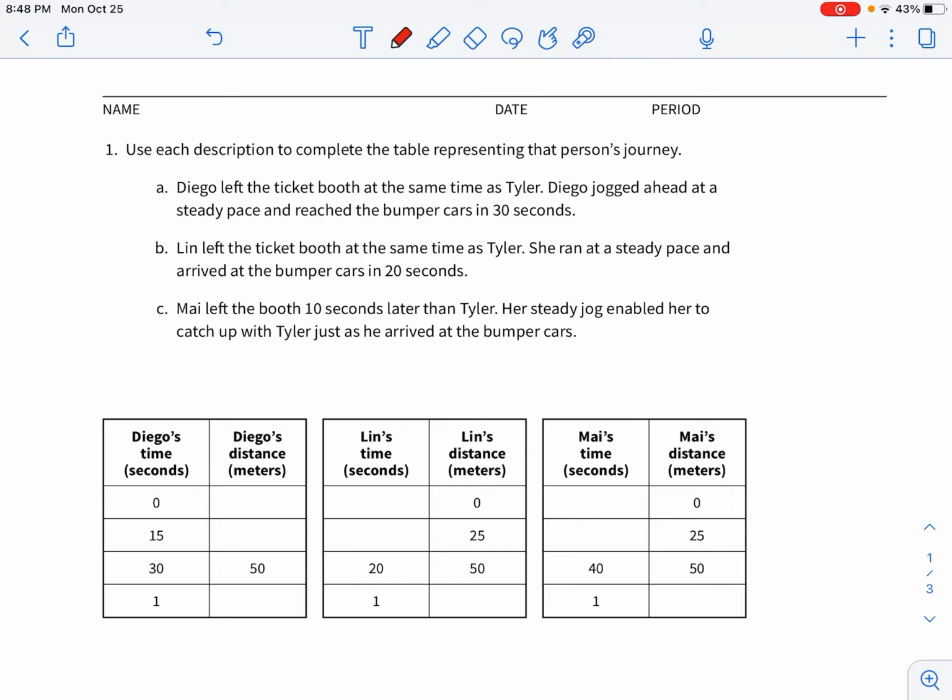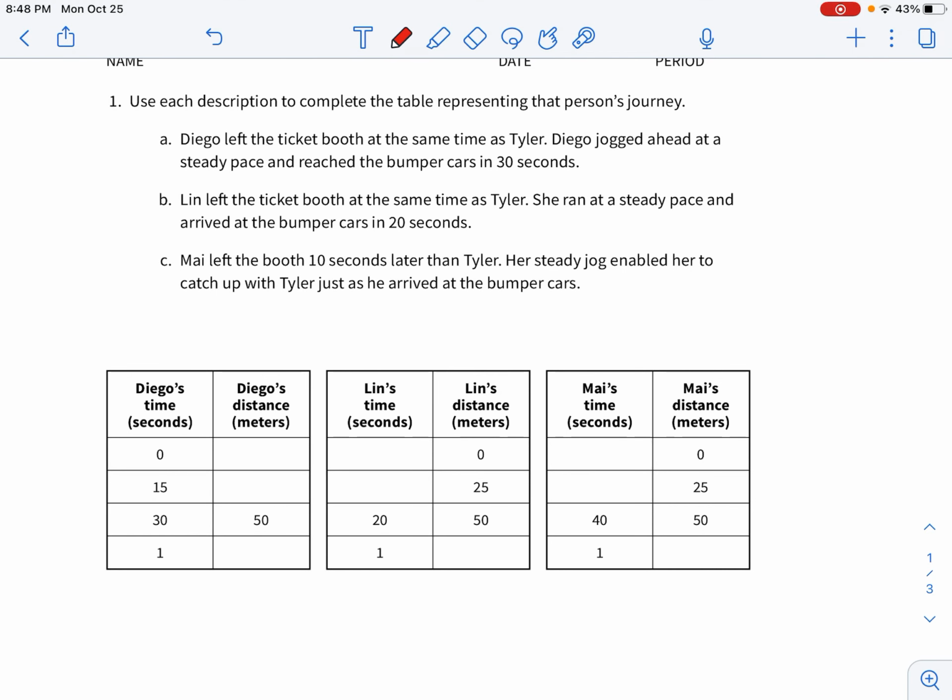Okay, so the Tyler they're referring to, that's from lesson 11, where it took him 50 seconds to get to the bumper cars. Okay, so we need to fill out these tables here.